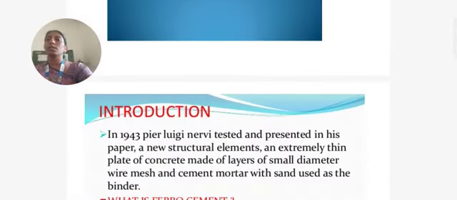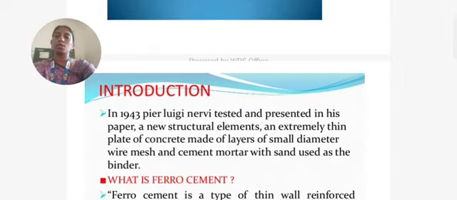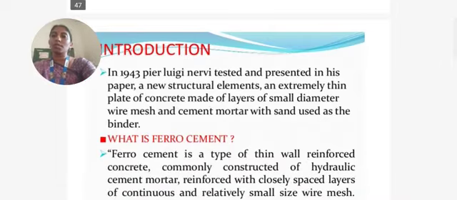Coming to ferro cement, in 1943, Pierre-Louis Nervi tested and presented in this paper a new structural element: an extremely thin plate of concrete made of layers of small diameter wire mesh and a cement mortar with sand used as a binder. Actually, what is ferro cement?